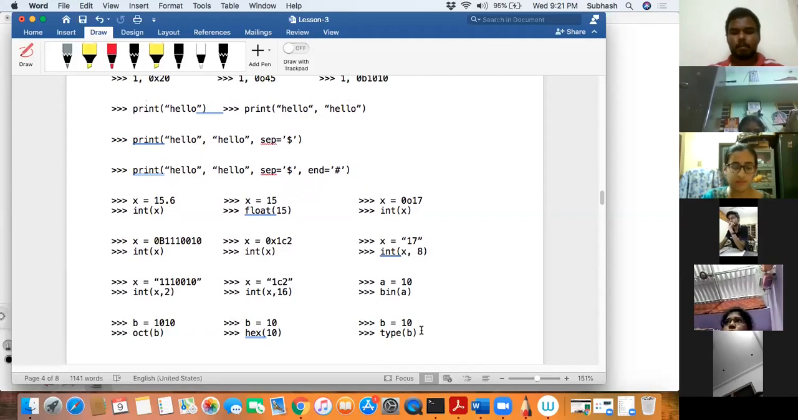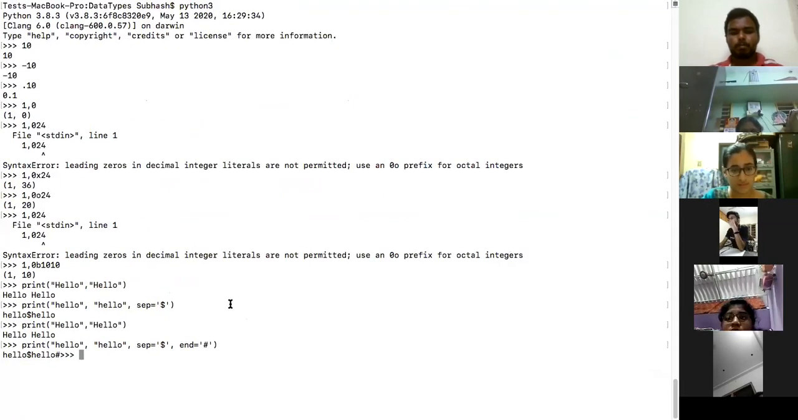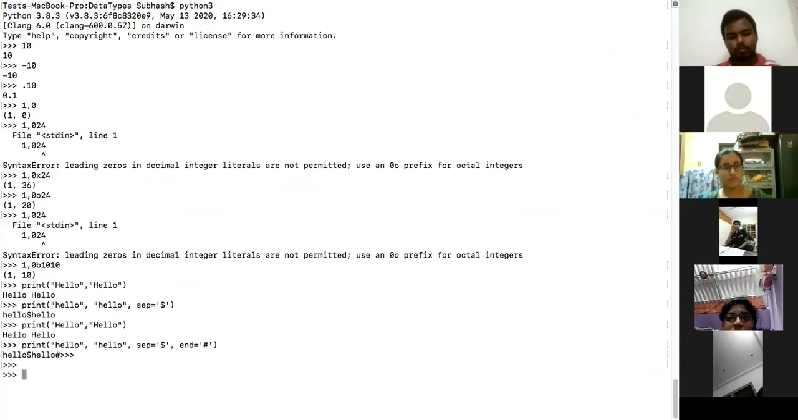Then finally, we have a function called type, which will indicate the type of your variable. Shall I show that practically to you guys? So let's show that practically. Okay, so it is like this. You see this, okay?